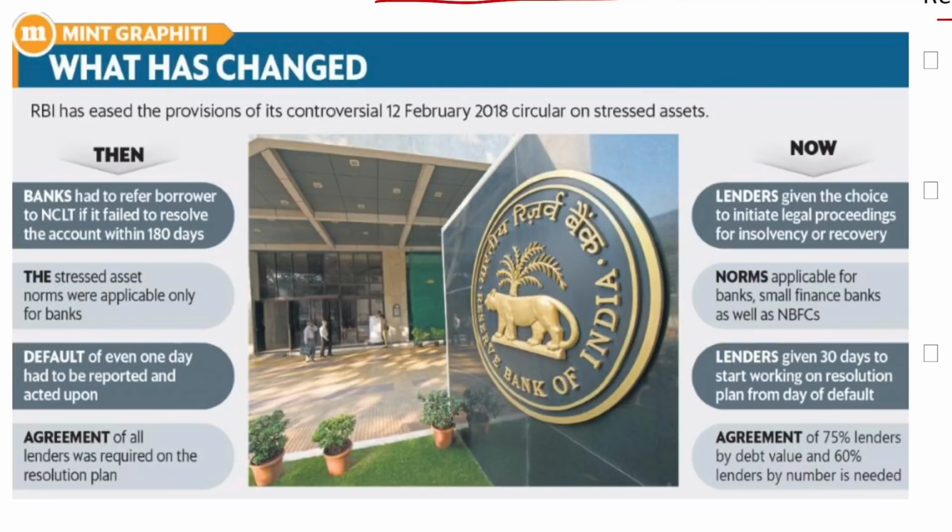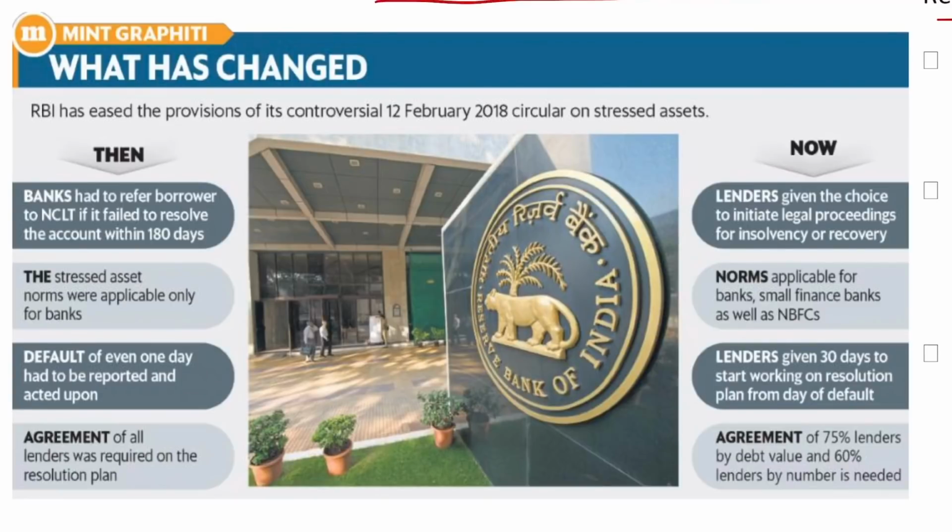Before, banks had to refer the borrower to NCLT. We'll be dealing with the NCLT in the next few topics. Banks had to refer the borrower to the NCLT, that is the National Company Law Tribunal, if they failed to resolve the account within 180 days earlier. Now lenders have been given the choice to initiate legal proceedings for insolvency or recovery.